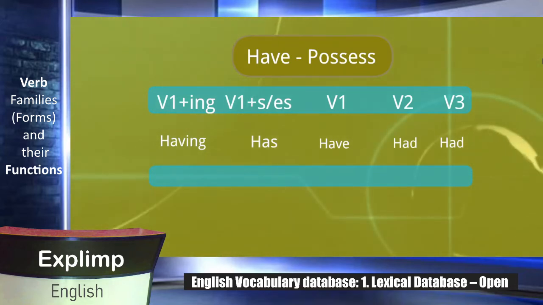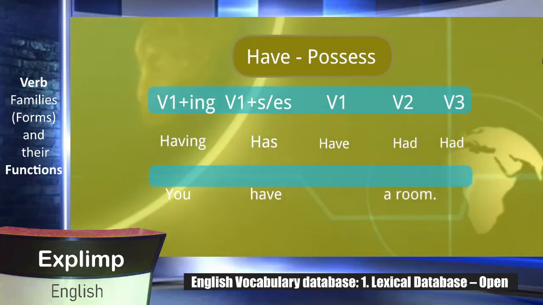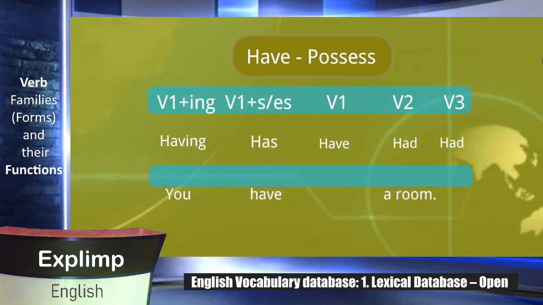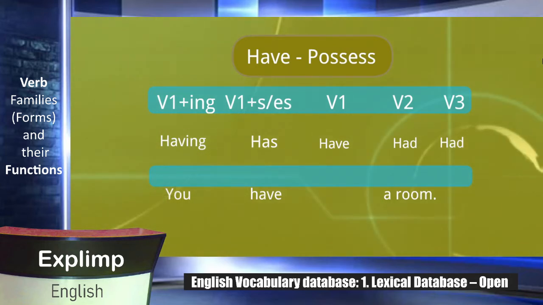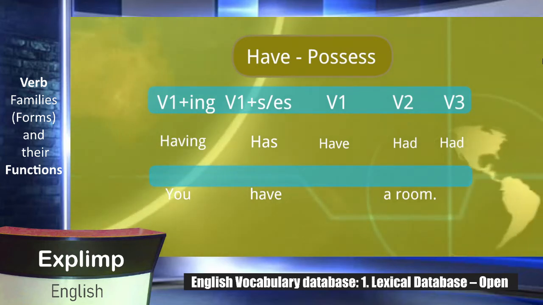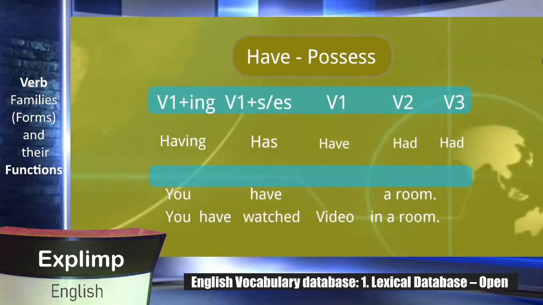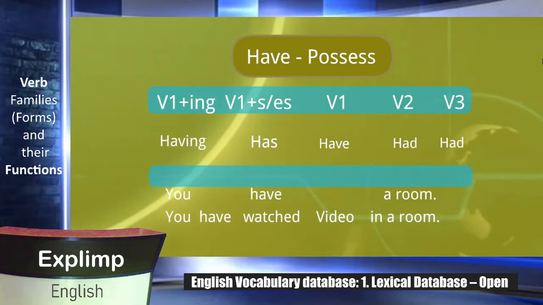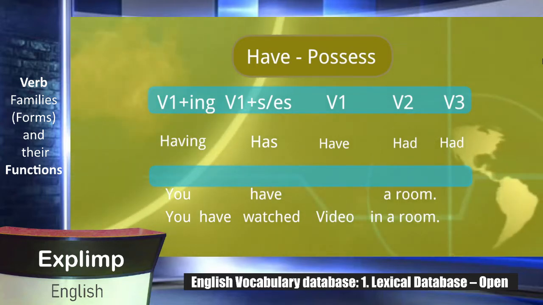The first one is, look at this example. You have a room, or maybe you have a mobile phone, like something is your property instead of you are somewhere. Now in this example, you have something, right? And the second example, you have watched a video in a room. Now here you have completed something, already you have got something.